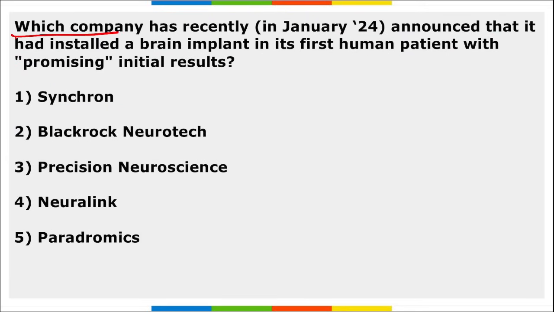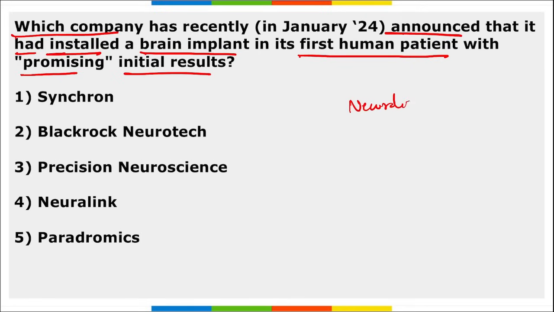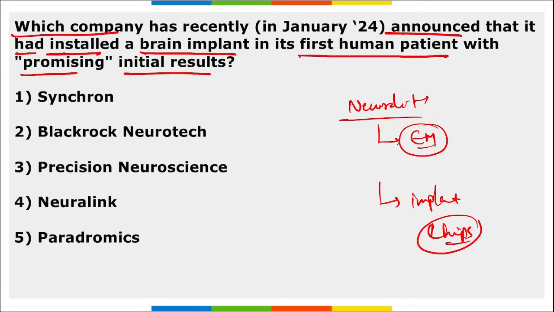Next, which company has recently announced that it has installed a brain implant in its first human patient with promising initial results? So recently we know that Neuralink, this is a company of Elon Musk. They implant chips into the brains that will allow individuals to do various functions when they have disabilities in their body, right?